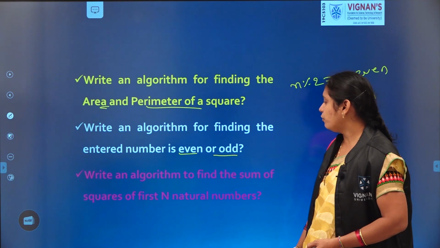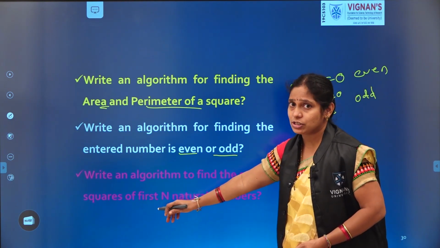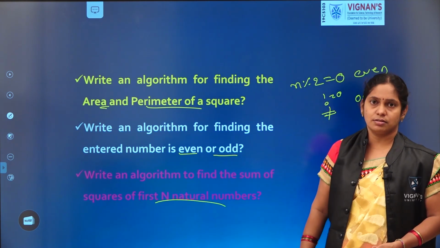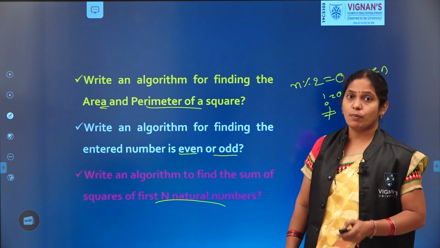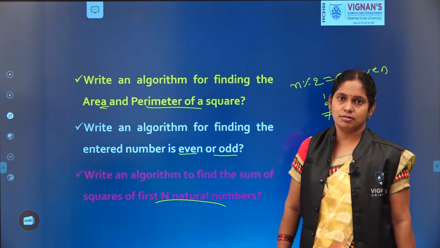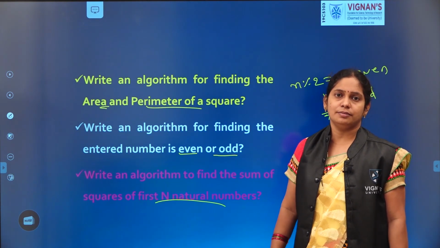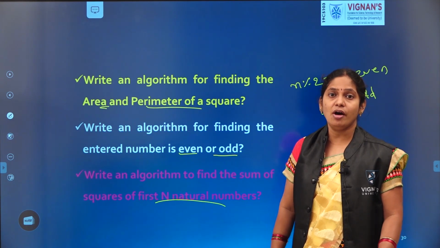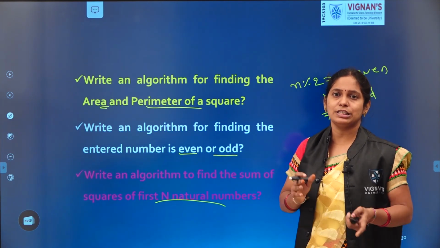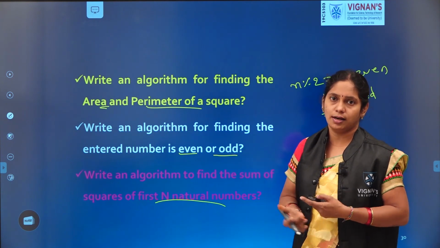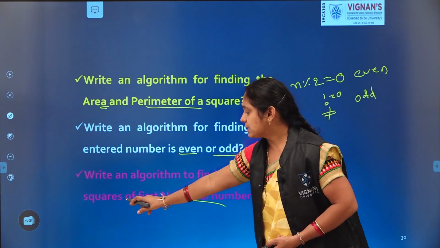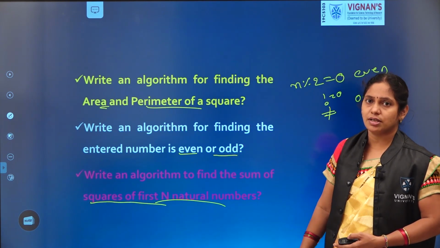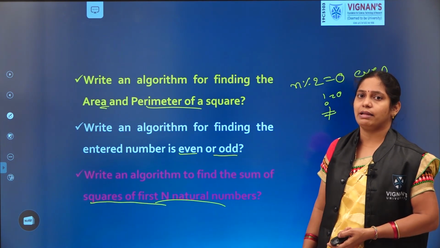What is the algorithm to find the sum of the squares of first n natural numbers? Sum of squares of first n natural numbers. In our previous example, we simply discussed the sum of natural numbers only, meaning 1 plus 2 plus 3 plus 4 and so on. But here it is the sum of squares of the first n natural numbers. Assume n as 5.